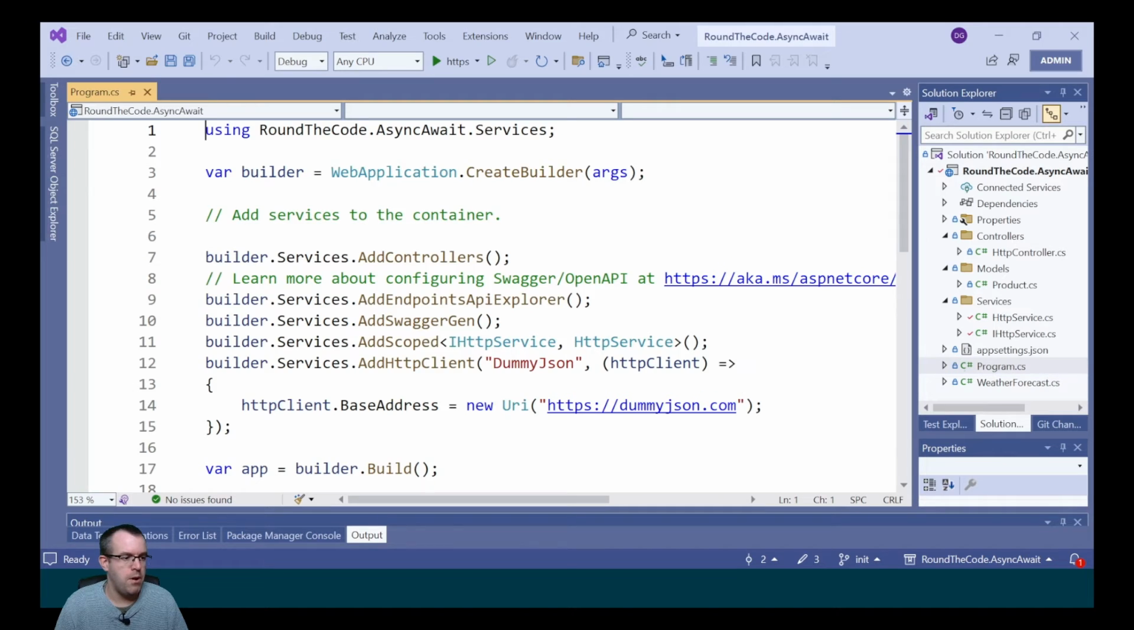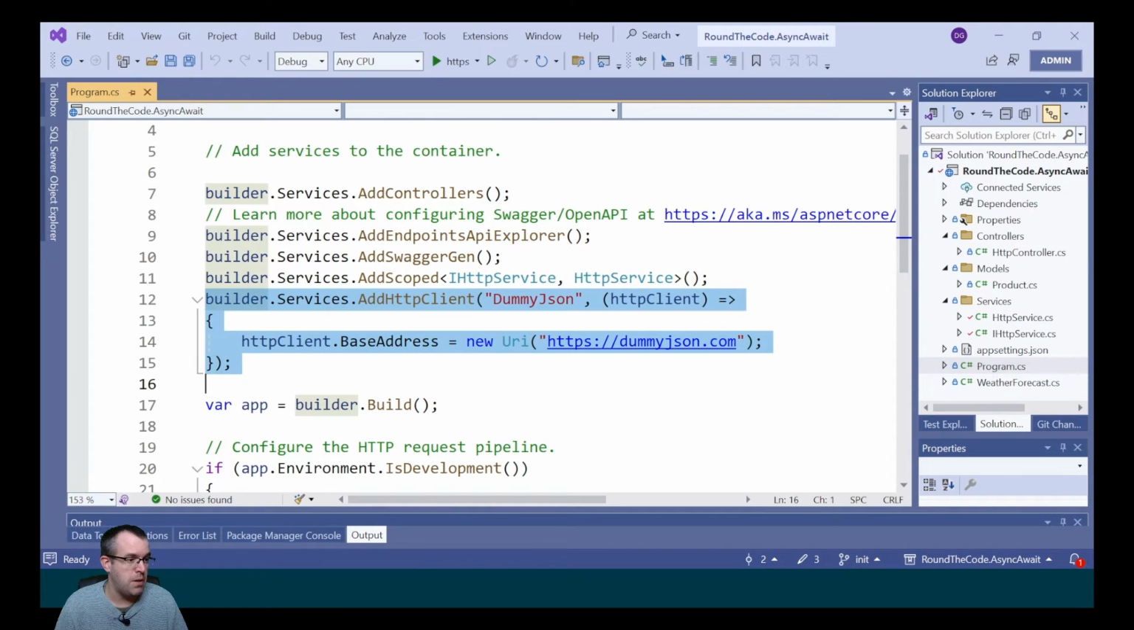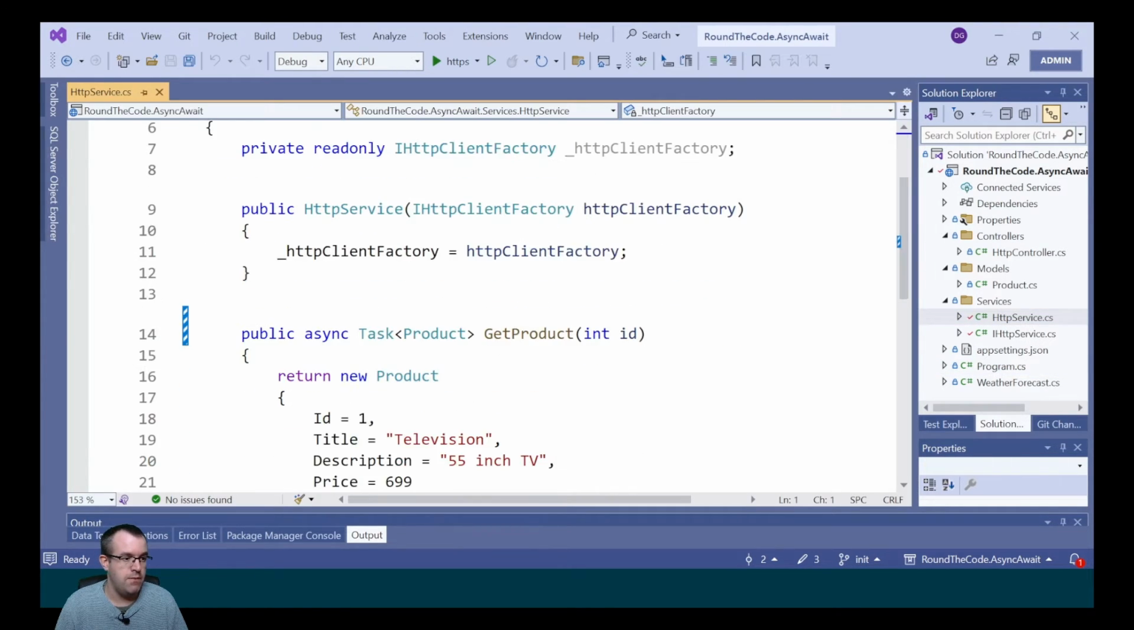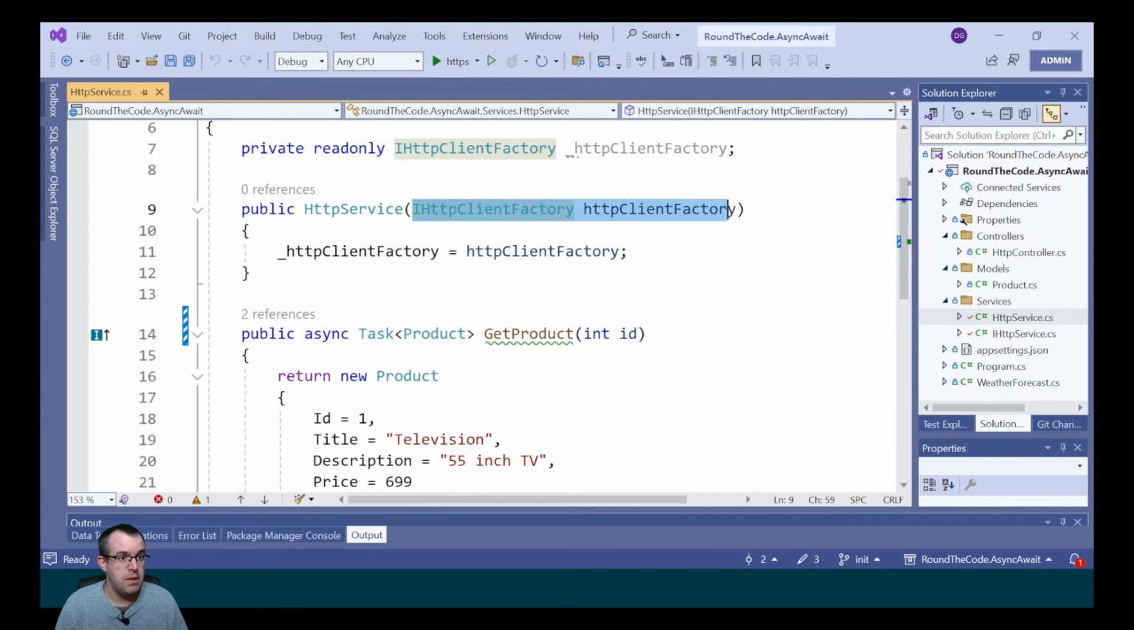If we go into our program.cs file, we've added this HTTP client called dummy.json. Within that, we set the HTTP client instance base address to dummyjson.com. That means we're going to be making API calls to that host. If we go to the HTTP service, we're injecting the HttpClient client factory into the service. We're going to be creating HTTP clients from that.